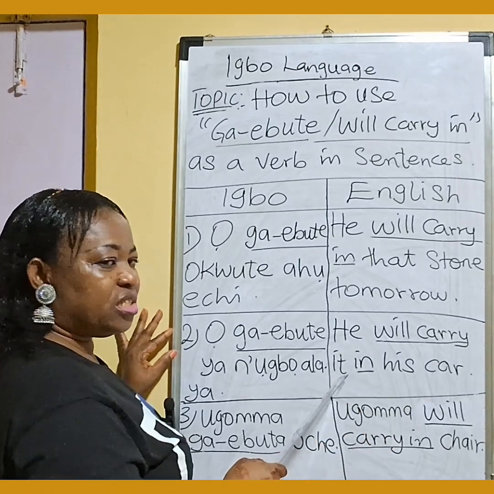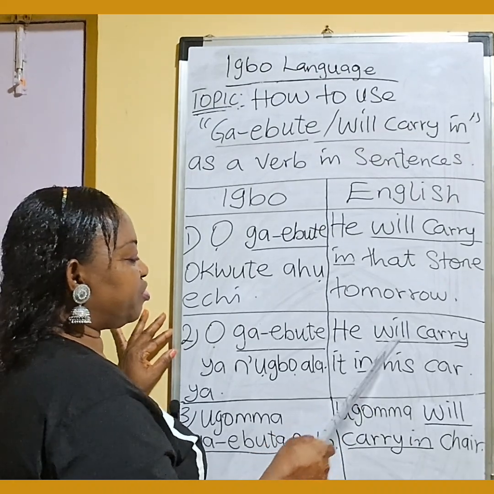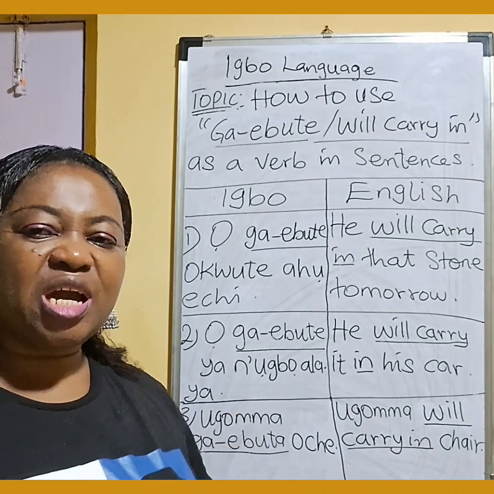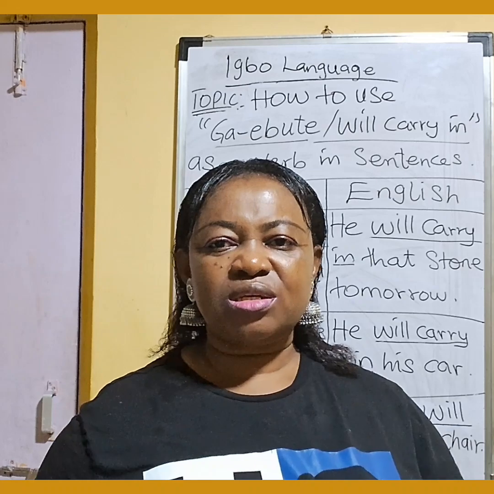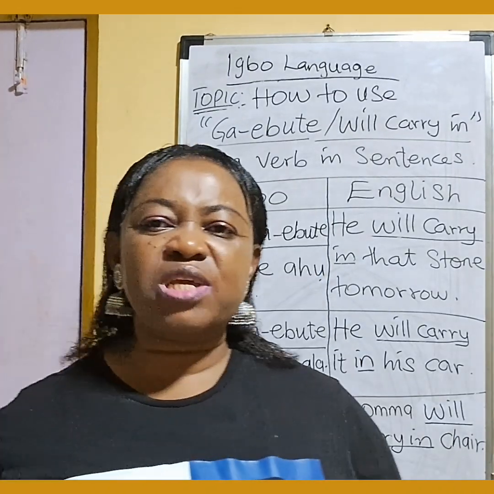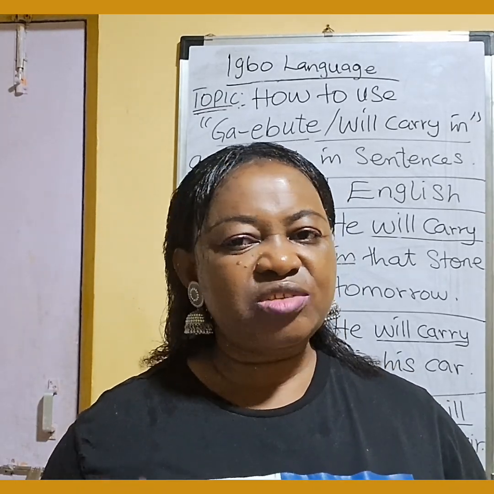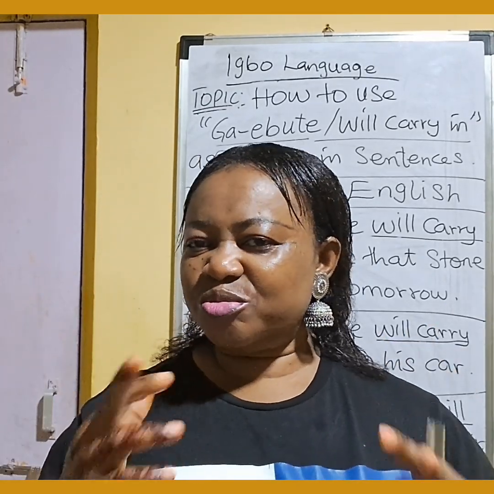You can see that there is a word that came before in, because of how we make our sentence. That is how we are going to use our verb. Anytime you hear ga-ebute, ga-e or ga-a, it means future tense. So bear it in mind.